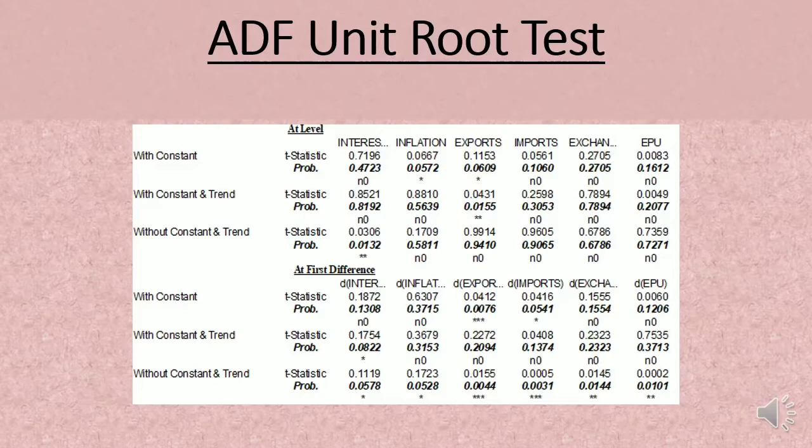From all variables at level, only export and import are significant at 1% in the ADF unit root test. The rest are insignificant and fail to reject the null hypothesis of a unit root. At first difference, the null hypothesis of a unit root can be rejected as the p-value of all variables is significant at 1%. This evidence proves that all the series are stationary and integrated of order 1.